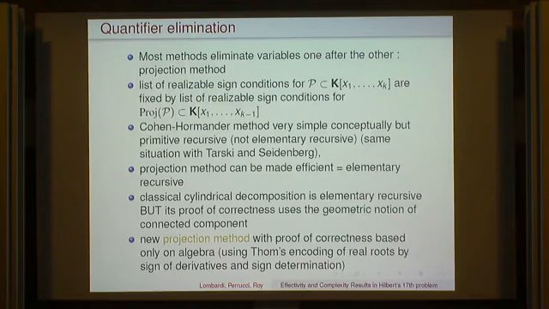In this case, cylindrical decomposition is a little bit like what I mentioned when I mentioned the work of Lothar Hermann. It is also based on resultants, subresultants. So it is elementary recursive, doubly exponential. But an important point for us is that the proof of correctness of this algorithm uses the geometric notion of connected component. So we are interested not only in having a quantifier elimination, but we would like the proof also to be algebraic. It's important for us.